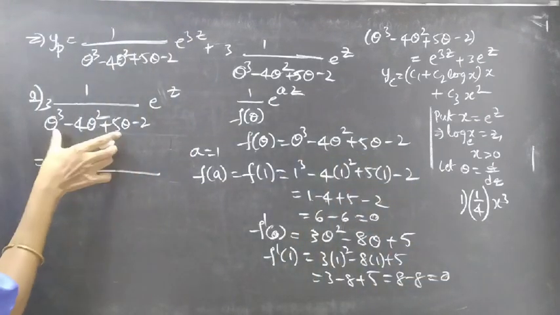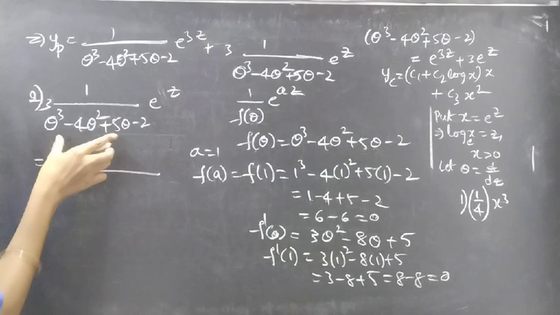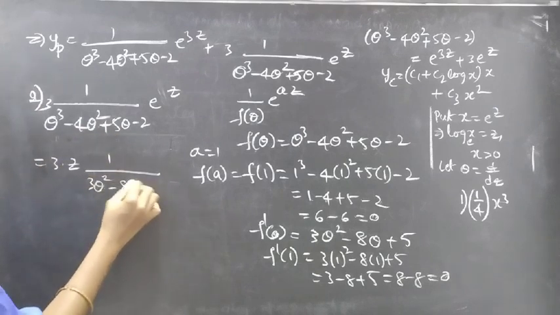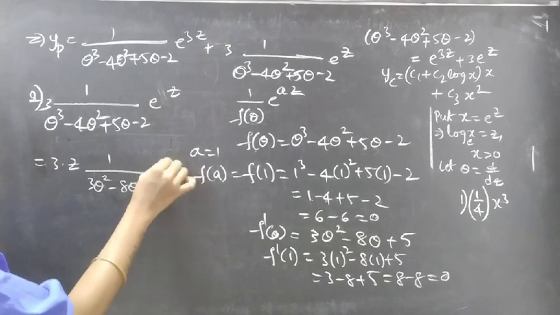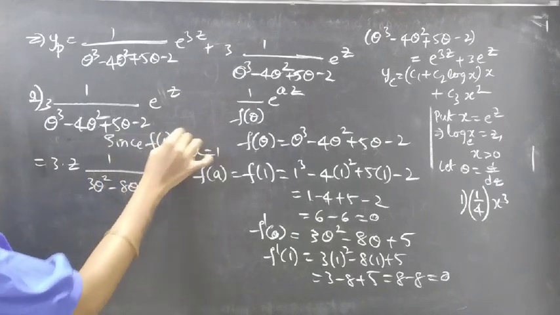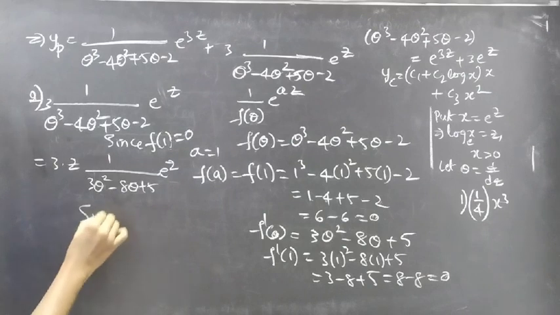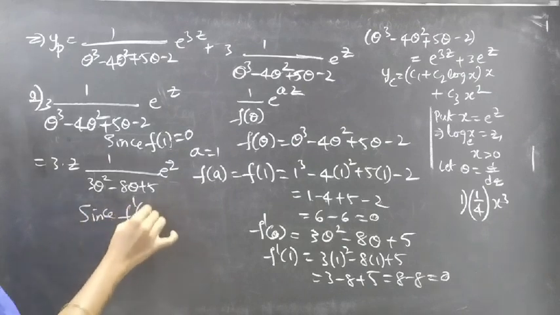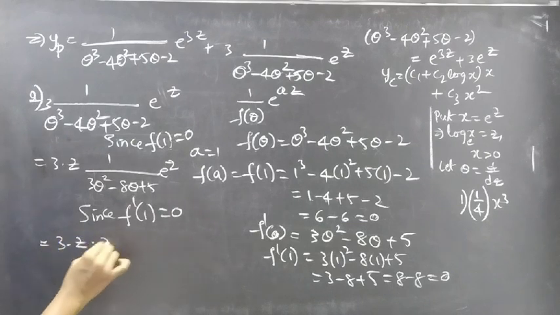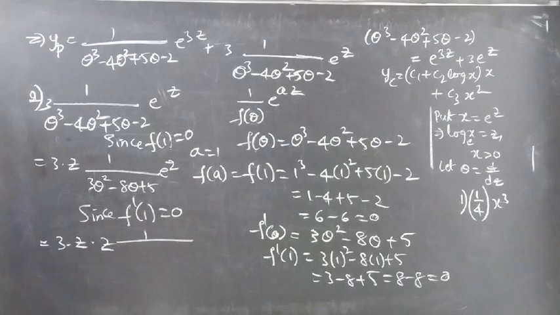Fine. Now just write the derivative, f dash of theta, here: 3 theta square minus 8 theta plus 5 into e power z, right? Since f dash of 1 equals 0, what will we do? We'll write one more z into 1 by the derivative of f dash of theta.